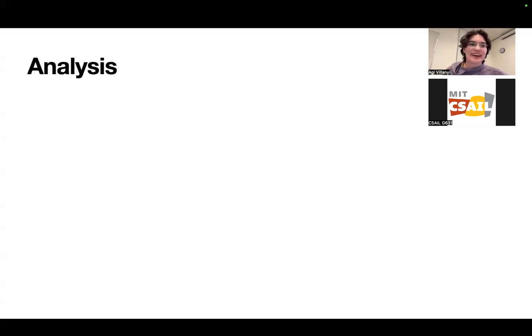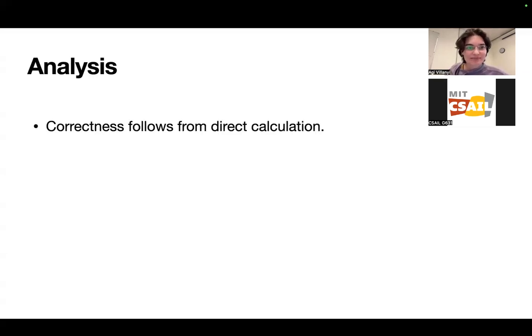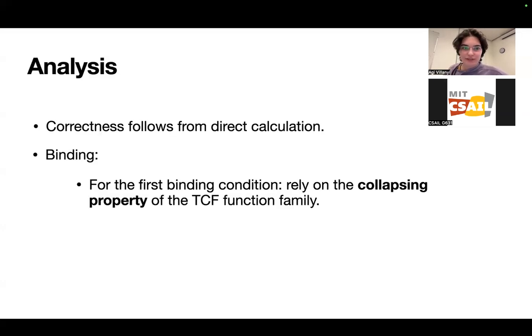Okay, so let's just do a quick overview of the analysis. The correctness follows from their calculation, but binding was fairly difficult to show. So for the first binding condition, we actually rely on this property called the collapsing property of the trapdoor claw-free function family. And that basically just says that you can't distinguish a preimage from a measurement of it.